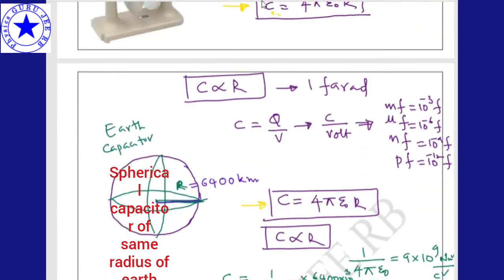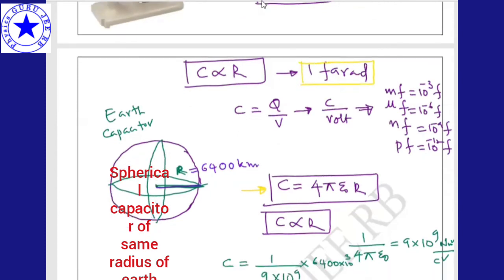Now C is directly proportional to R. It is measured in farads, and practically it is a very large unit, so it is measured in millifarads, microfarads, nanofarads or picofarads. These are the particular units of capacitors. The unit is coulomb per volt, but we don't say that, we simply say farad.